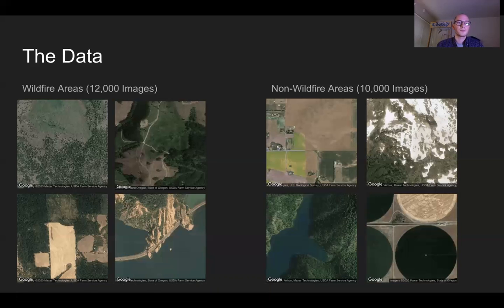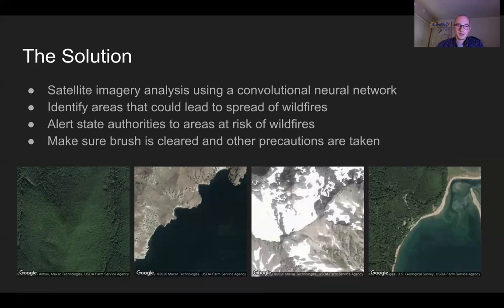So anyway, moving on to the solution. We have the satellite imagery. Some locations have had wildfires, some have not. And basically what I wanted to do is build a neural network or a machine learning solution of some sort that could take in this imagery and tell you what the risk is for wildfire. With that, a state or local government could feed in a much heavier pipeline of satellite data, maybe from NASA or a more robust satellite imagery service, and it can display an entire map, and it can show hotspots maybe where there are at-risk areas.